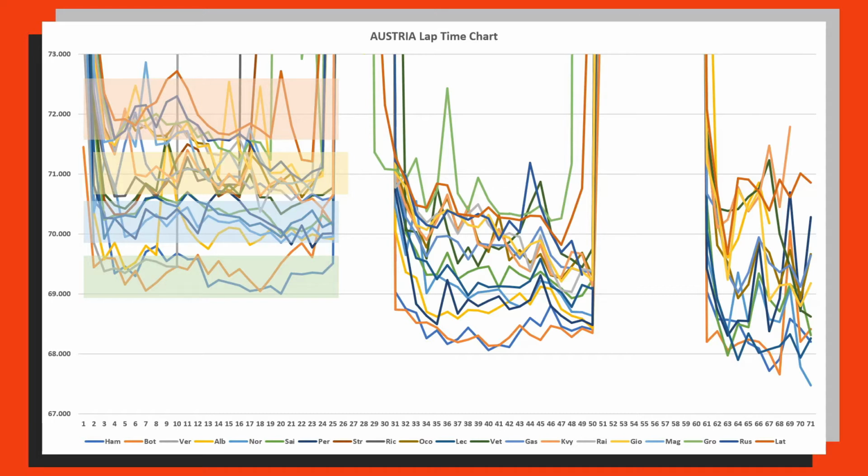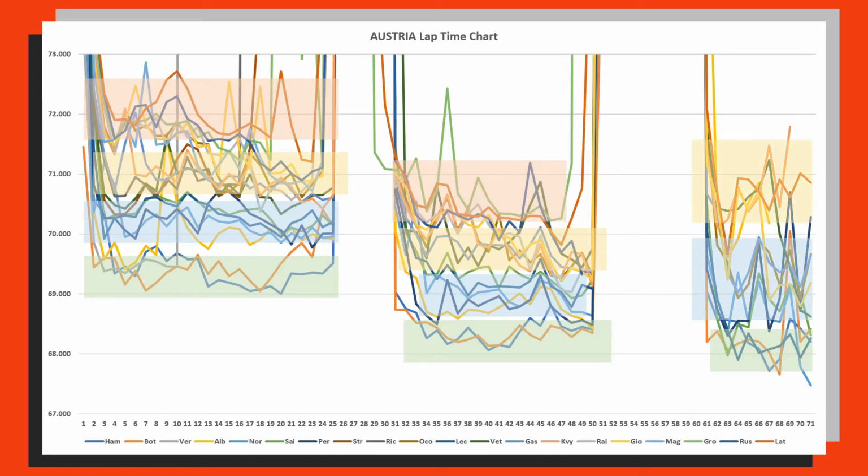And these same groups are translated once again into the middle portion, with the green at the bottom being just the 2 Mercedes this time, the second group highlighted in blue being a mixture of other drivers, and the yellow also being drivers further back, with the green being the 2 Williams cars. However, interestingly, at the very end, the last section of this race, it is split into 3. We have the fastest set of cars, which is again the 2 Mercedes and Max Verstappen as well. We have a larger middle group of cars, and then finally we have the third group here.